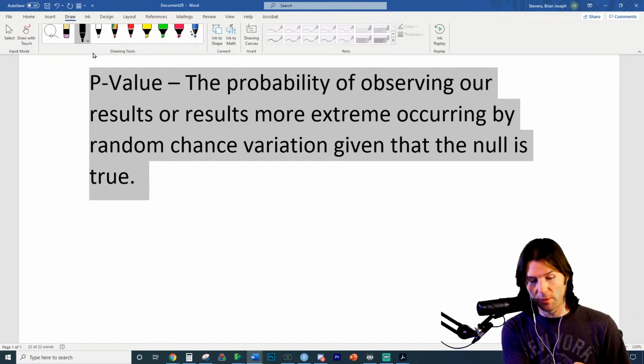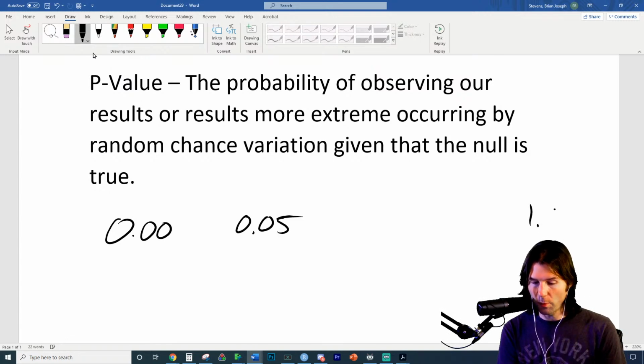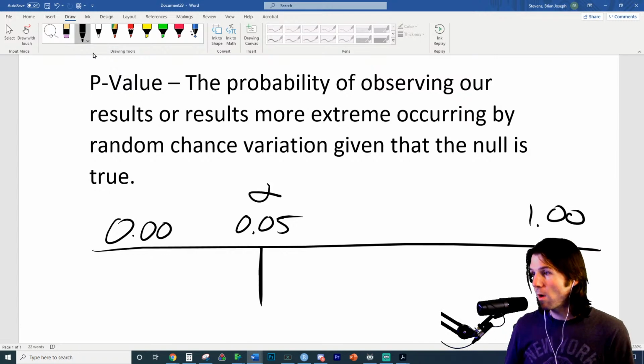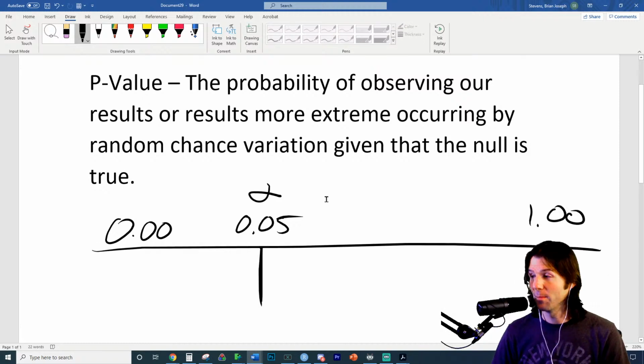P-values are either generally very small, and by very small, we mean less than 0.05. That's small, or they're very large. So when you have p-values, you have this point right here, 0.05, which is generally assumed to be alpha. Alpha can be moved. We can say, okay, let's move alpha over to here. I can't grab it though. I don't like doing that.